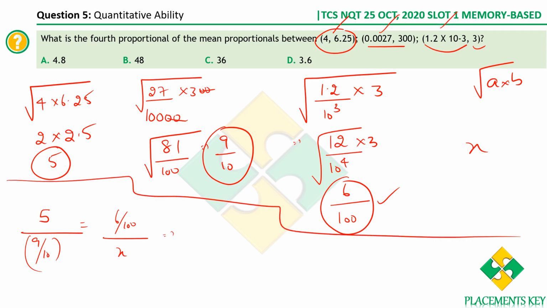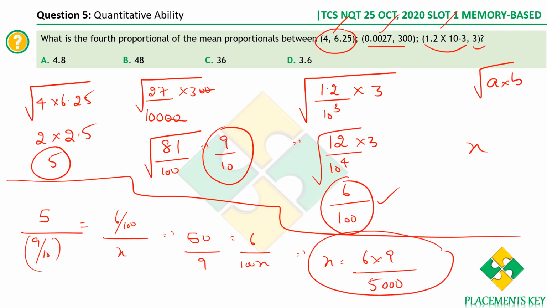Let's simplify this. So what do we get? This 10 comes to a numerator. So 50 by 9 is equal to 6 by 100 x. So what is the x value that we get? x is equal to 6 into 954 divided by 5000. So if you compute this, you get the value of x. Again, as I told earlier, you don't get an answer which is in any of the options. So you can take the liberty to mark any option here and you will be awarded the marks.